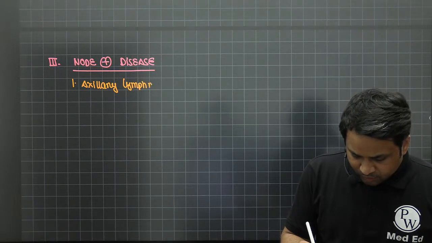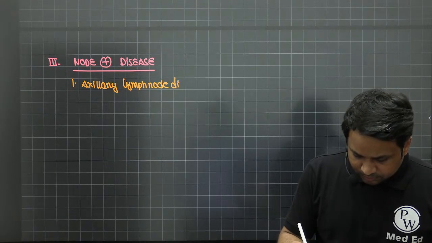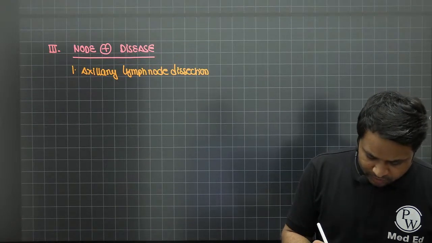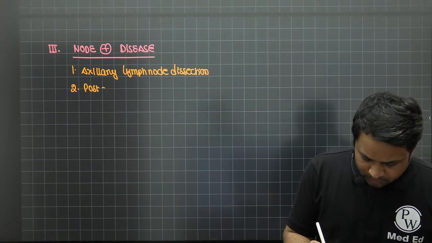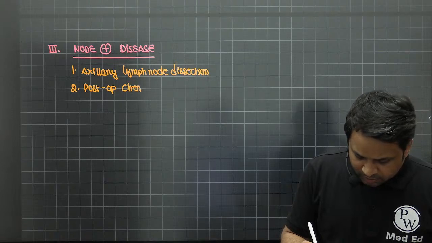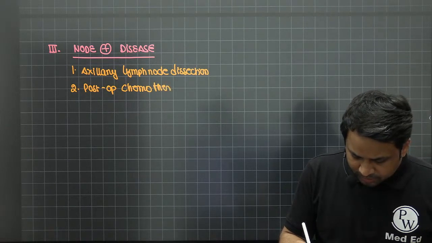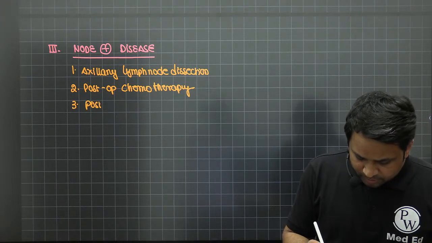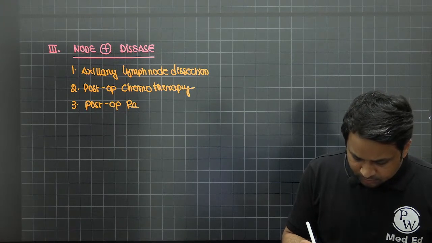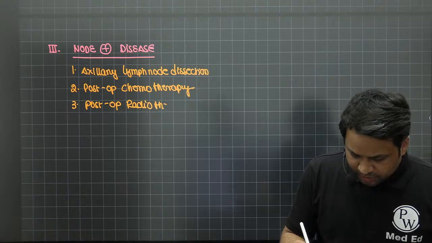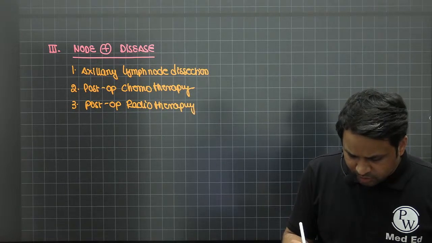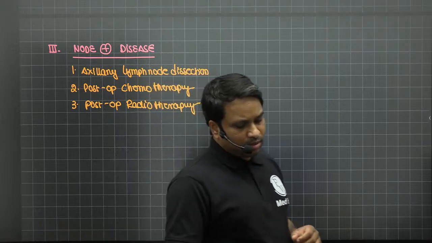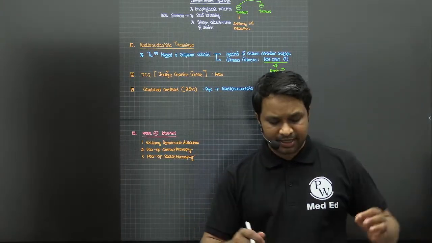And also it would require a post-operative chemotherapy as well as a post-operative radiotherapy, if it is node positive. If it is node negative, you don't need to do anything, right? So this is with respect to your management of early invasive breast cancer.